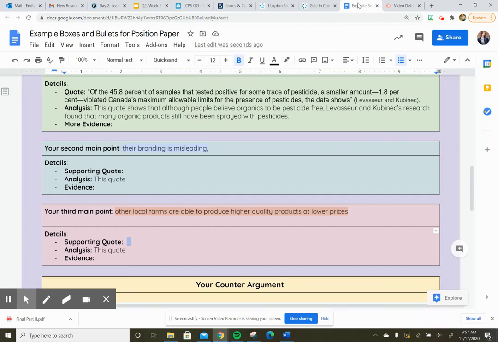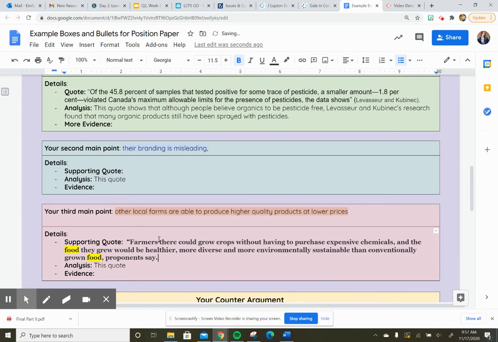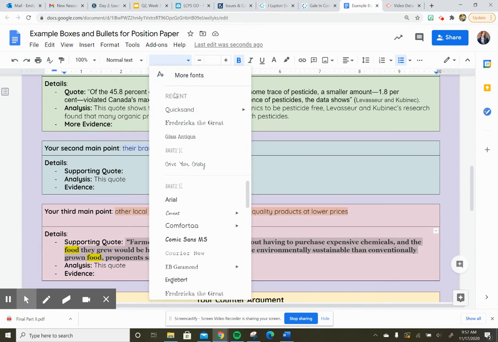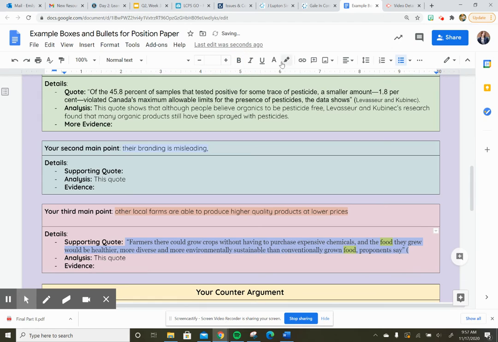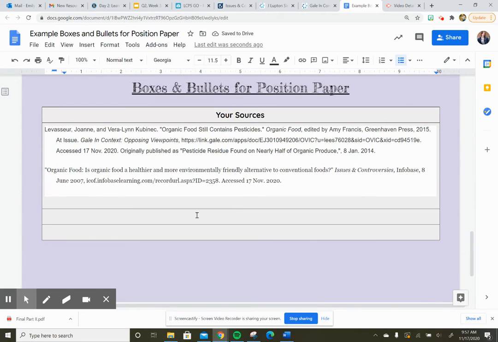So I want to include this, and I'm going to copy it and paste it into the box that it corresponds with. Again, I'm going to get rid of the period, and I'm going to prepare it for that in-text citation so that it's ready to go right into my paper. So I'm going to clear out all this weird formatting, and then I'm going to go down and look at my citation that I have down here. Well, I don't have an author for this article, so how do I give them credit?